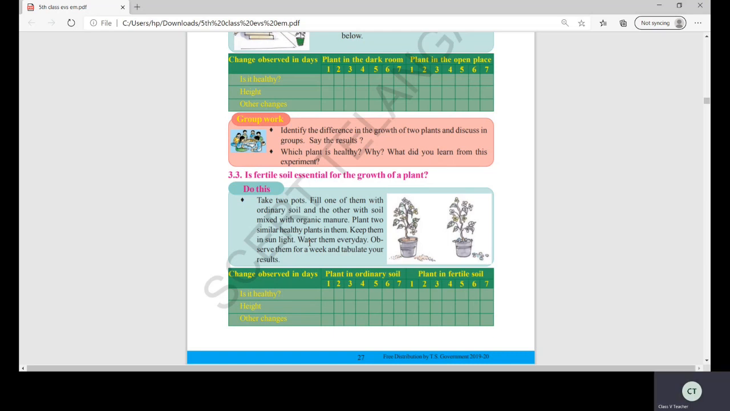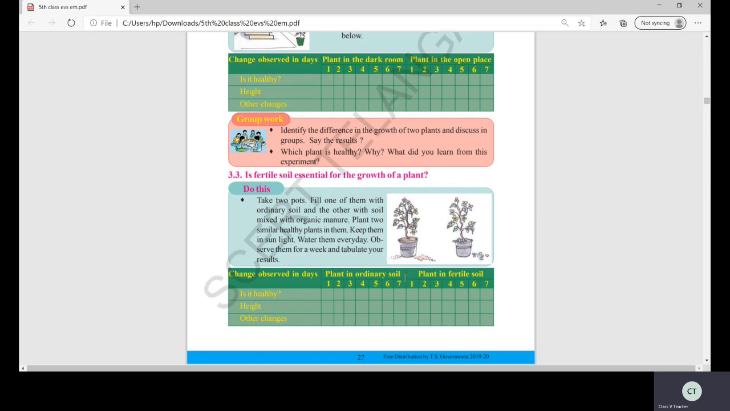And you observe. Water them every day. Observe them for a week and tabulate your result. Is it healthy? What is the height and other changes? Plant in the ordinary soil, plant in the fertile soil. You can fill in this table. Now you are at home only, no children. That's what I'm telling you.